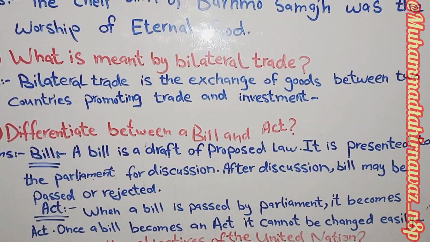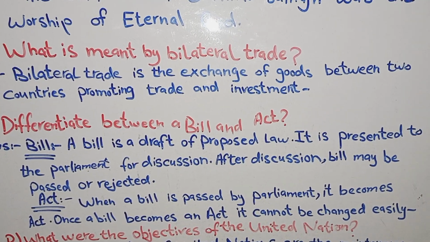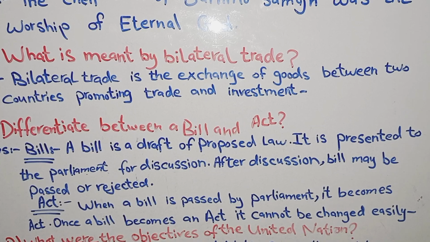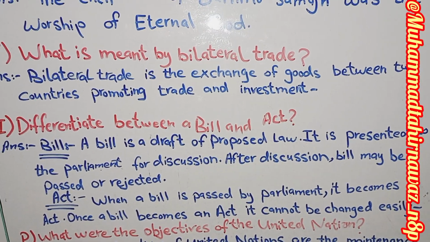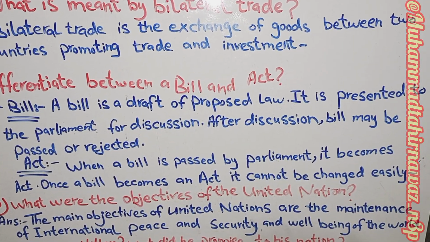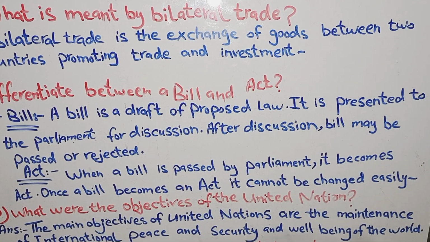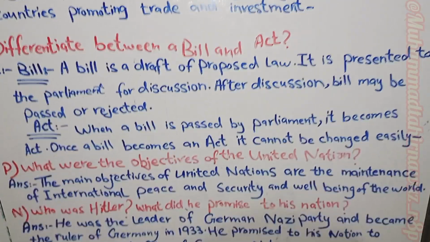Differentiate between bill and act. A bill is a draft of a proposed law. It is presented to the parliament for discussion. After discussion, a bill may be passed or rejected. Act: when a bill is passed by the parliament, it becomes an act. Once a bill becomes an act, it cannot be changed easily.